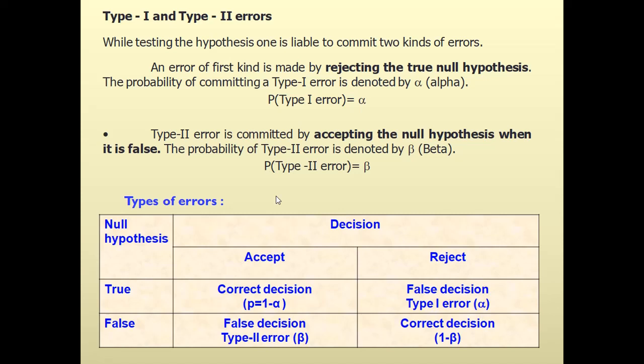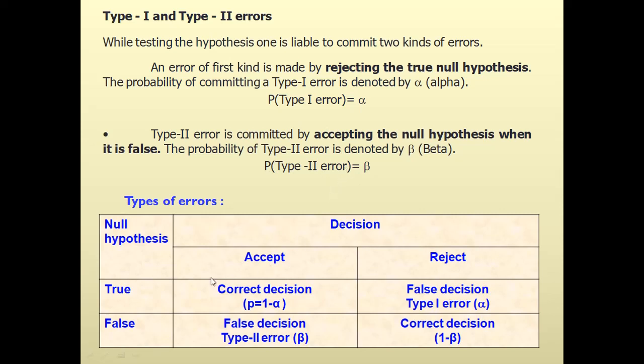Now when we go for this test of significance, we are liable to commit two types of error, type 1 error and type 2 error. Let us try to see what we mean by type 1 error. Type 1 error is the error which we commit by rejecting the true null hypothesis, and its probability is normally given by alpha, while type 2 error is committed by accepting the null hypothesis when it is false, and its probability is normally indicated by beta.